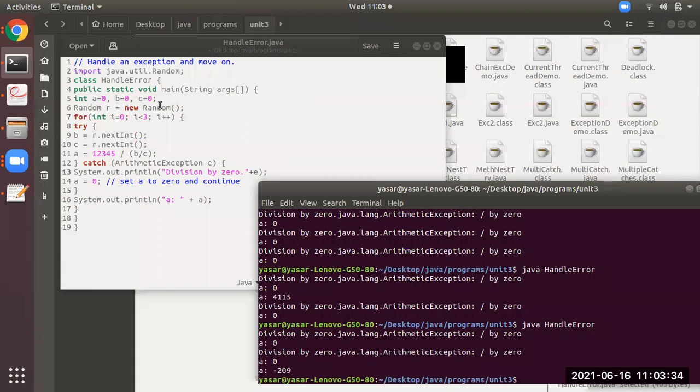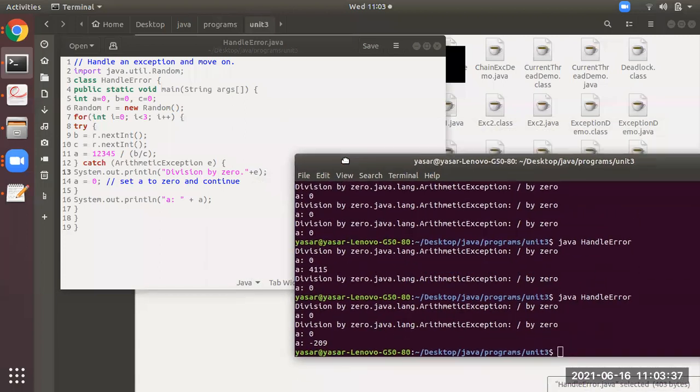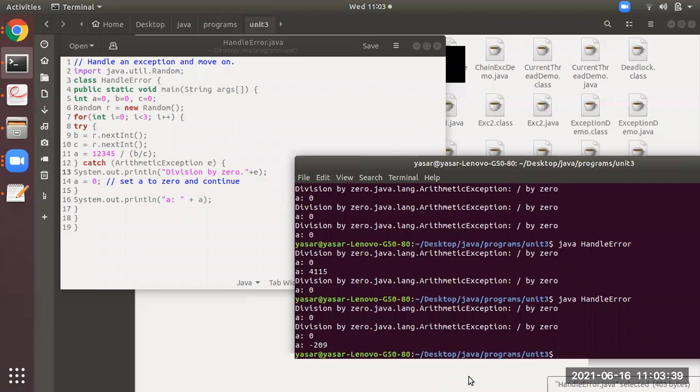Now why this is, I have explained in the last class about the Random class. I guess you remember this. See, in this one, A is equal to 0, B is equal to 0, C is equal to 0. And at line number 6, you can see a Random class object is there. Okay. So you can see it is imported also from the folder. You all have learned the concept of import. I guess you remember. I have explained to you the programs of packages. What is the concept of package?